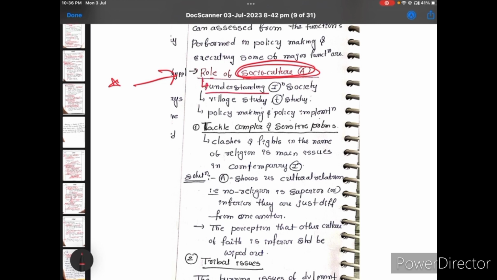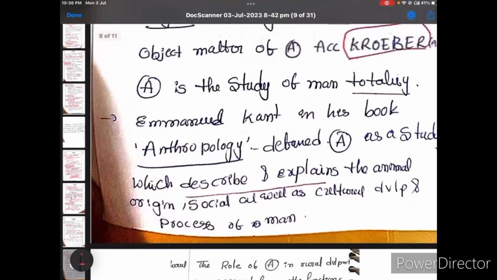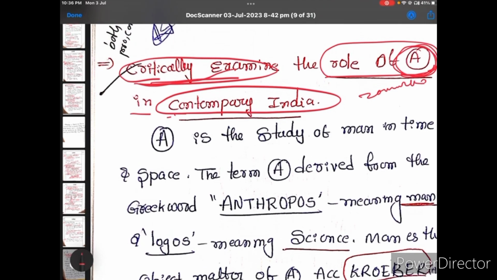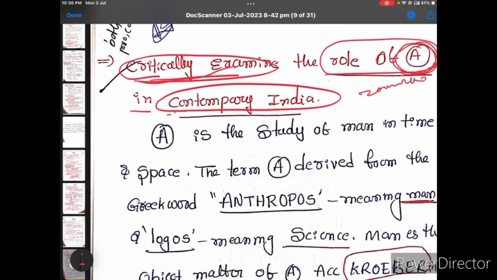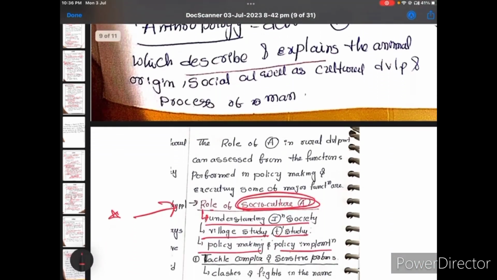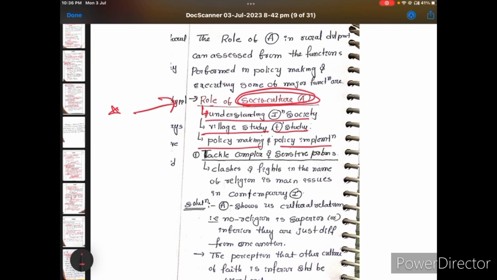First, understanding Indian society, village studies and tribal studies, policy making and policy implementation. The question is asking to critically examine. First, you should know what critically examine means. There are pros and consequences, both are included. I already sent one photocopy on how to write critically examine.